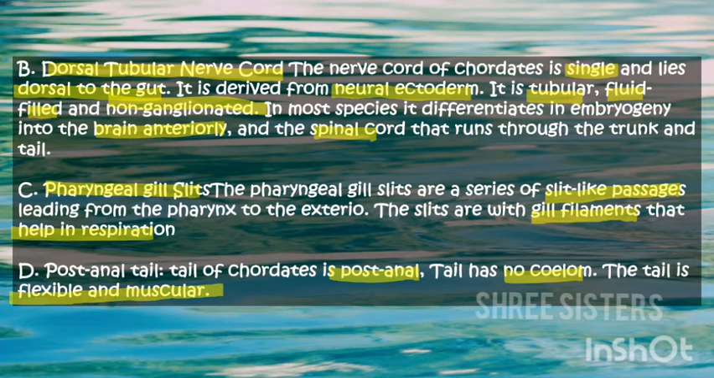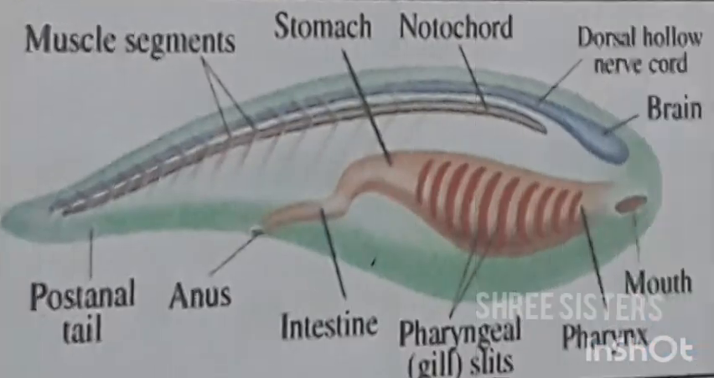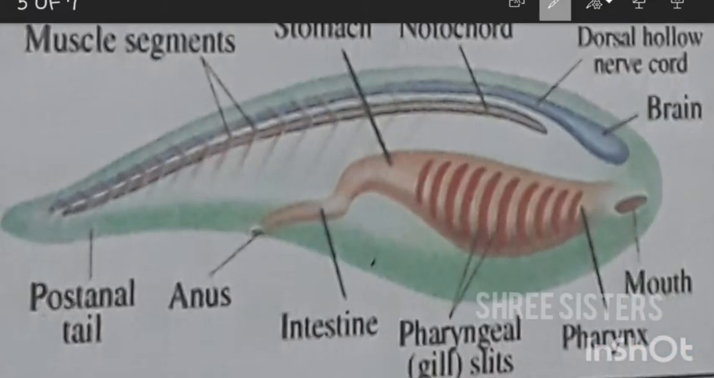These are the four fundamental characters. I'll show you in the picture. So here, can you find the four fundamental characters, guys? Here, the post-anal tail, you could see it's a flexible part, it doesn't have opening or closing. Next is the pharyngeal gill slits. As you can see, it's like a passage opening, something like ribs. That is called pharyngeal gill slits. They help in respiration, breathing for the organism.